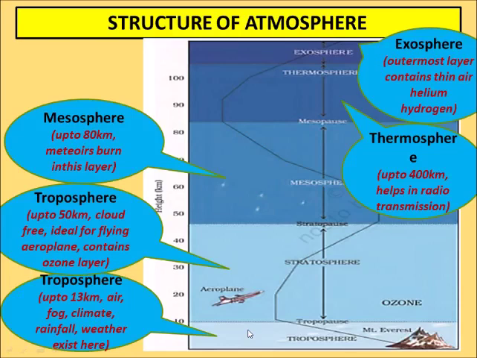And the last sphere is the exosphere. It is the outermost sphere, and it contains thin air, and helium and hydrogen gases are present in this sphere. Okay, so let us once more revise: troposphere, stratosphere, mesosphere, thermosphere, and the last one is exosphere, meaning exit.